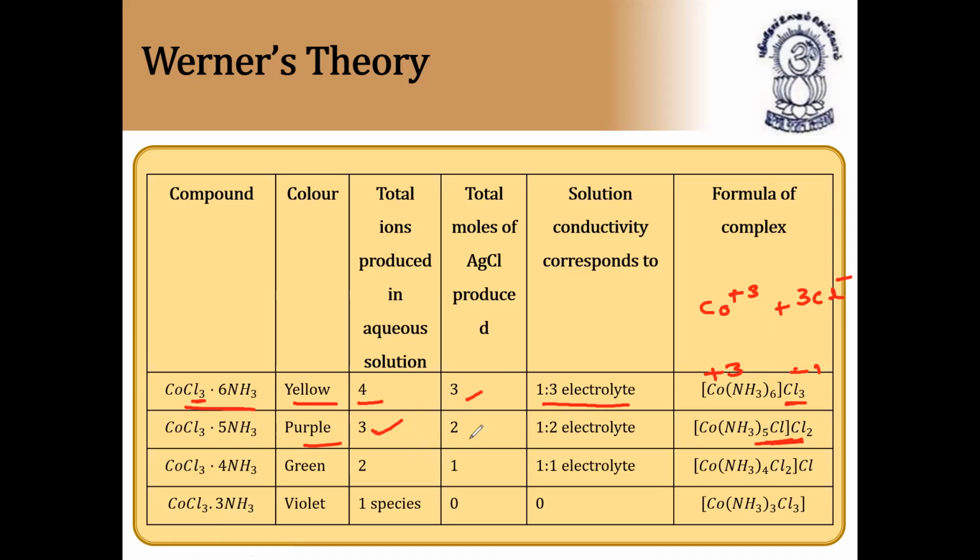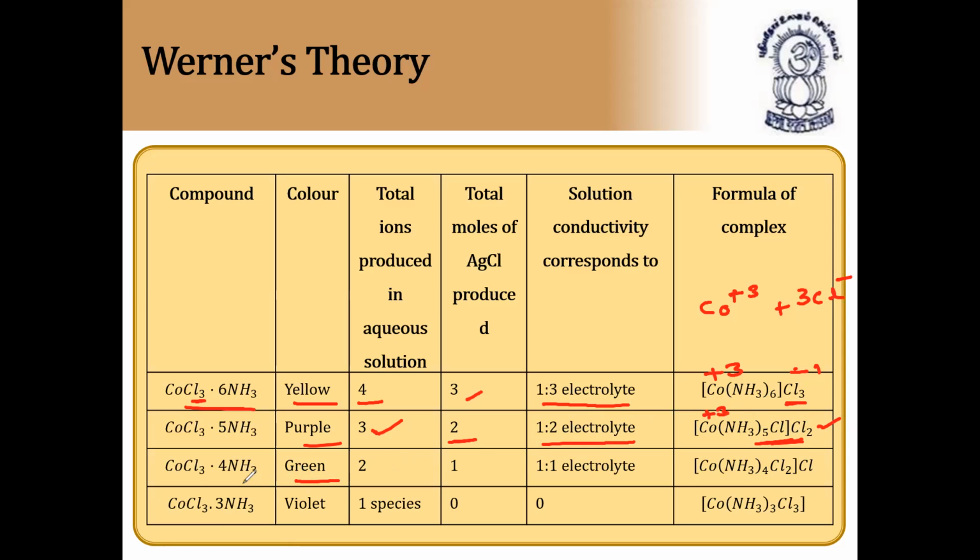Next, the number of moles of silver chloride produced is 2, and solution conductivity corresponds to a 1:2 electrolyte. The formula of this compound is [Co(NH3)5Cl]Cl2, with 1 Cl inside and Cl2 outside. Anyway, cobalt is in the +3 state here also, but 1 Cl is present inside, and 2 Cls are present outside.